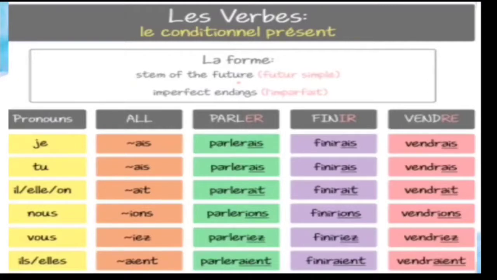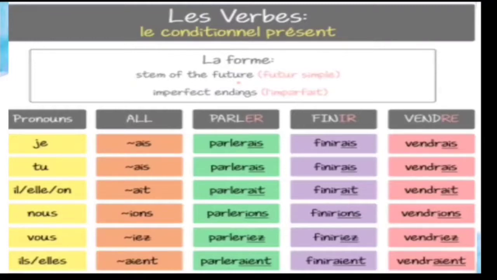So this is the conjugation for the verb parler. Je parlerais, tu parlerais, il parlerait, elle parlerait, nous parlerions, vous parleriez, ils parleraient, elles parleraient. So it means I would speak, you would speak, he or she would speak, we would speak, you would speak, and they would speak.